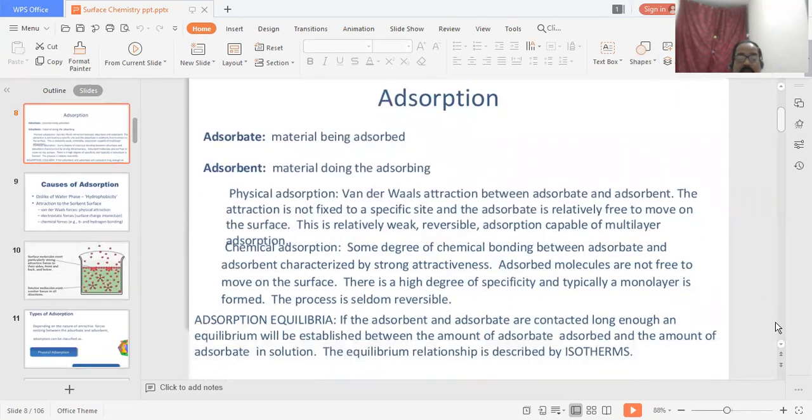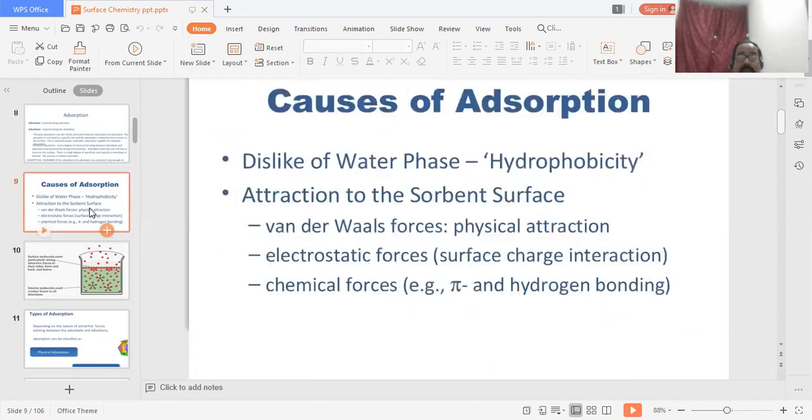In adsorption equilibria, if the adsorbent and adsorbate are in contact long enough, an equilibrium will be established between the amount of adsorbate on the adsorbent and the amount of adsorbate in solution. So the equilibrium relationship is described by isotherms. In the next slide, causes of adsorption.